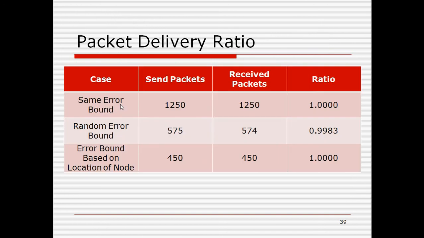Packet delivery ratio. With the same error bound, all nodes communicate with more data transmission. With the random error bound, there are fewer data transmissions, and with the distance-based one, very few, about 450. AODV is the routing protocol, and this ratio shows that the routing protocol is also capable of successful data transmission.